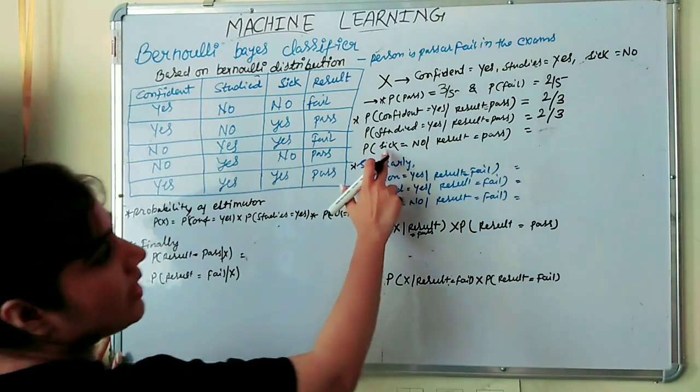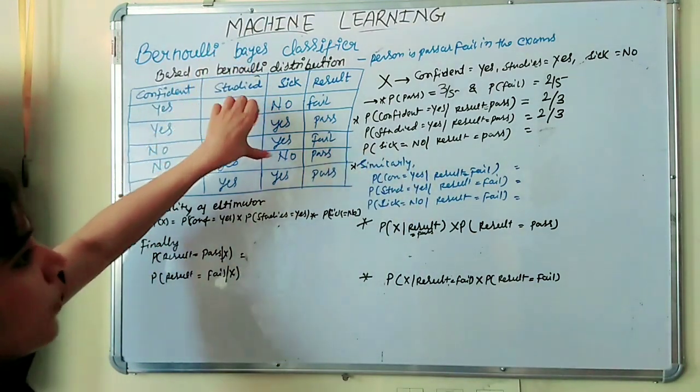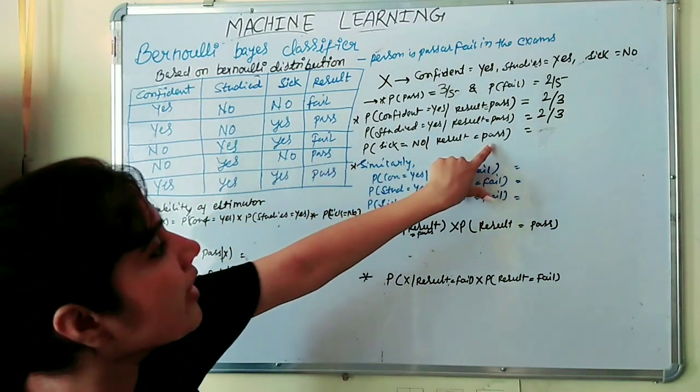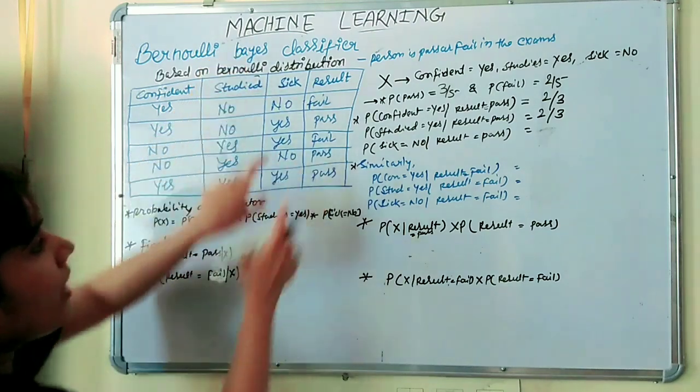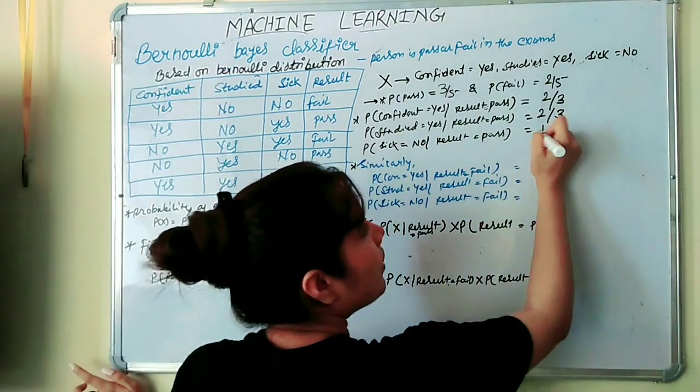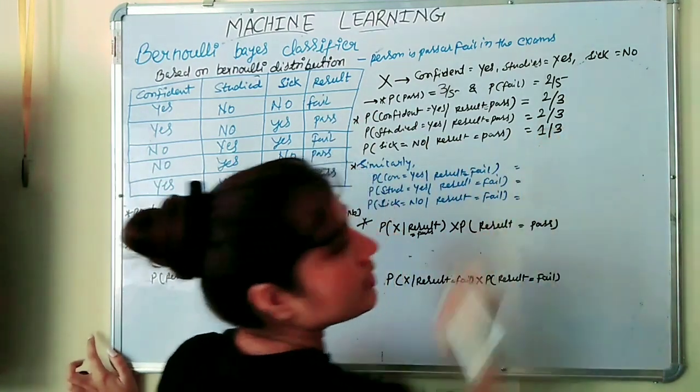Now the estimator sick equal to no. How many no we have? 1, 2. And in how many no's we are getting pass result? No fail, no pass. Only 1 no. So we will put here 1 upon total number of pass we have 3. So we will put here 3.